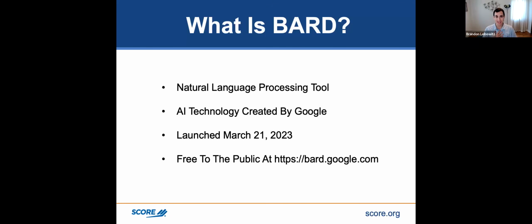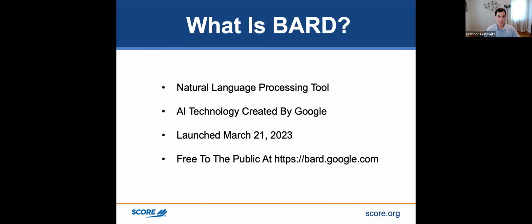And Google wants to keep that. They don't want to lose that traffic to Bing or Yahoo or DuckDuckGo or any of these other search engines. So Google said, all right, we need to figure this out really quickly. So they released what is called Bard. And that's Google's version of AI.